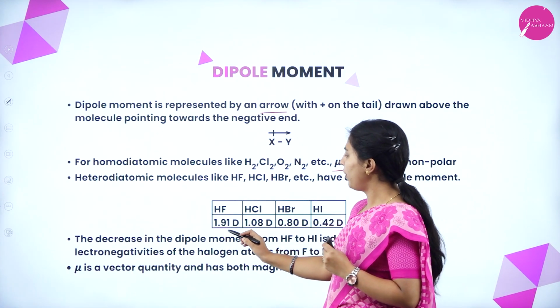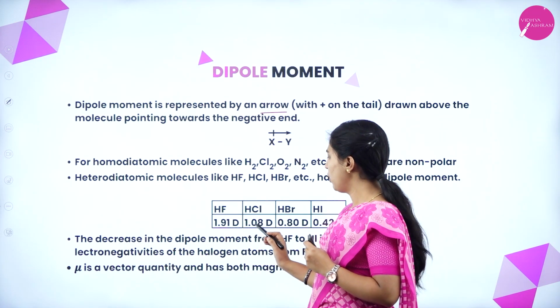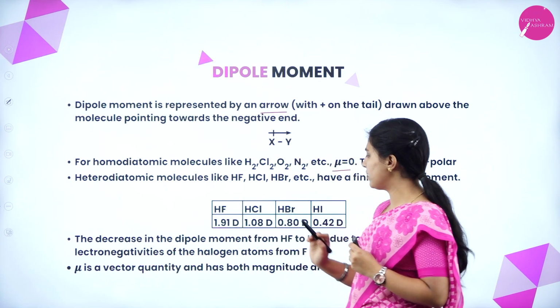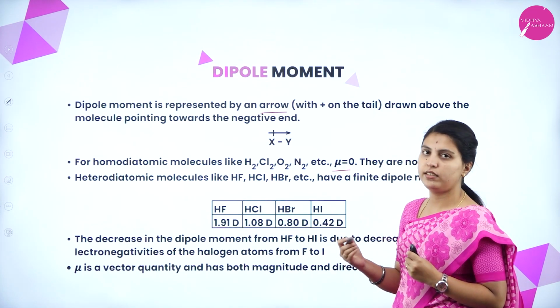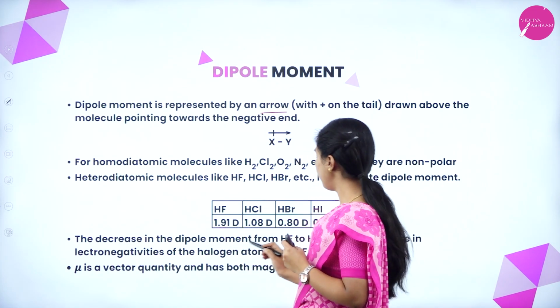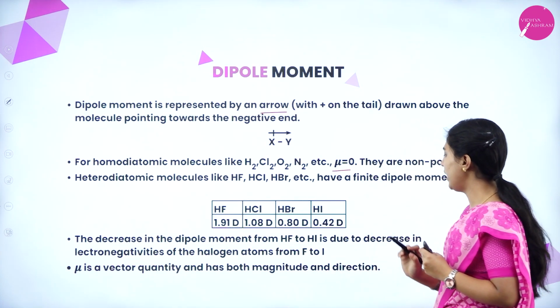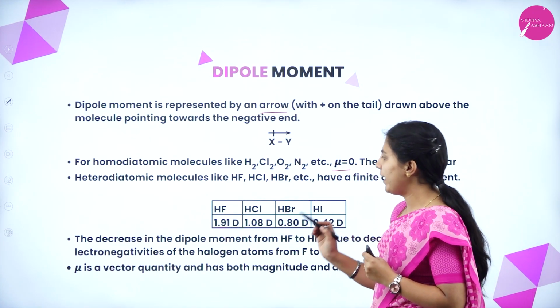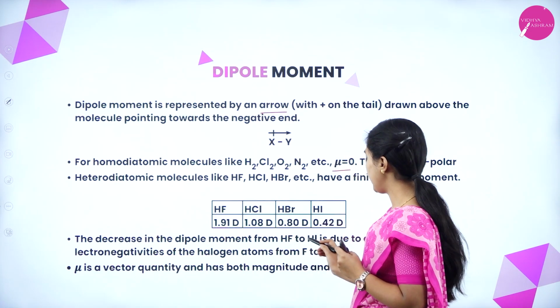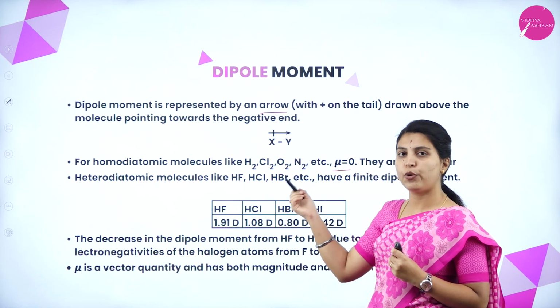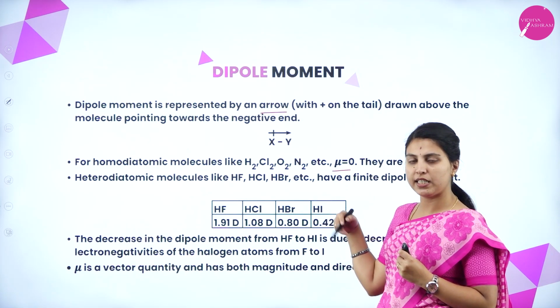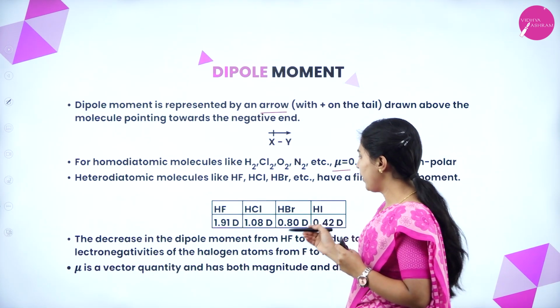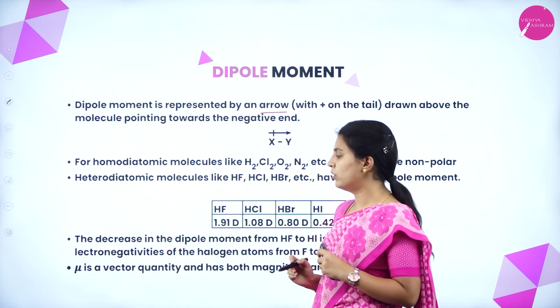See here, 1.91 Debye for HF, 1.10 Debye for HCl, 0.80 Debye, 0.42 Debye, like this. Decrease in the dipole moment from HF to HI is due to the decrease in electronegativities of the halogen atoms from F to I, means fluorine to iodine. The electronegativity decreases down the group. That's why the dipole moment will also decrease.